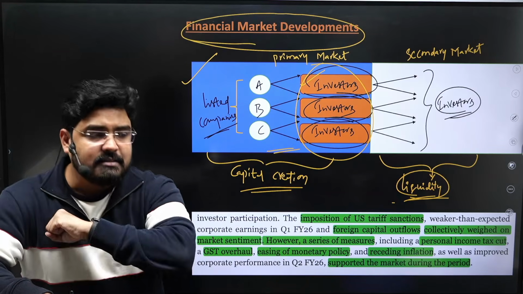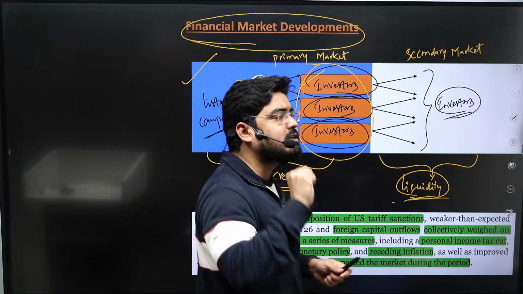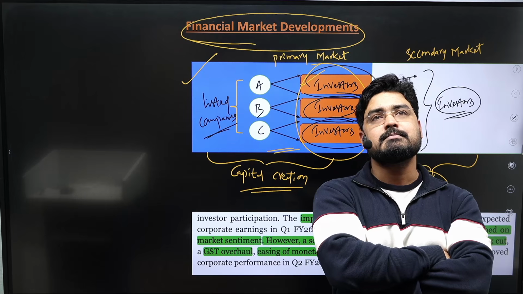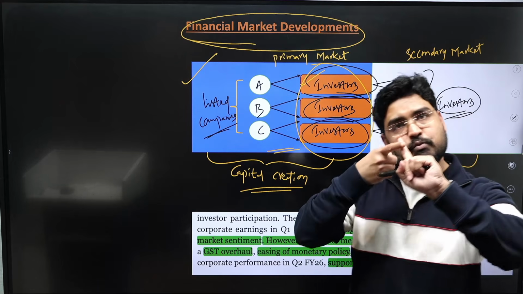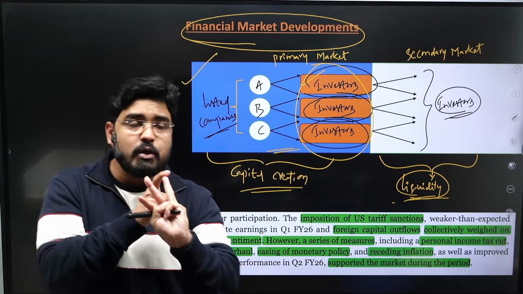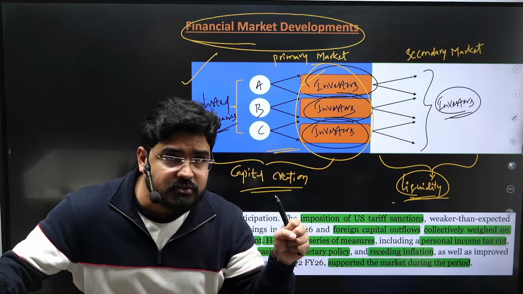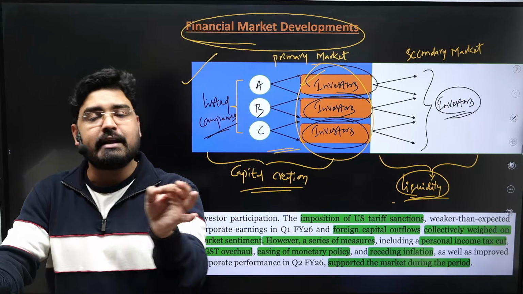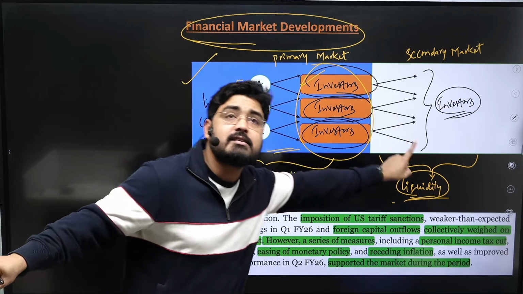During such instances, the foreign investors would withdraw or pull out their investments from the Indian market. So despite visa restrictions, the tariff war, and the weakening of the rupee which resulted in FPI outflows, India has shown great resiliency in terms of financial markets, both primary and secondary market.